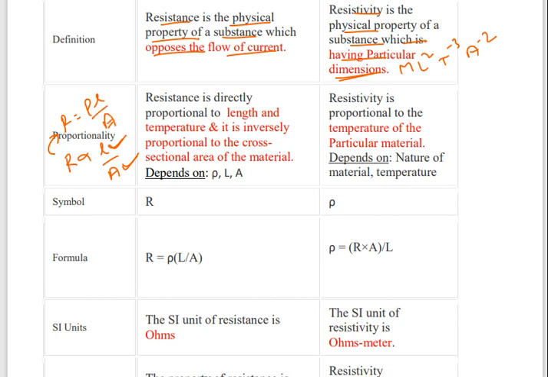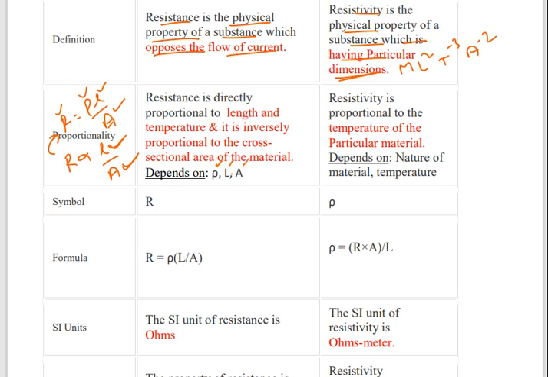R equals rho L by A. Based on this, problems will be given, so just remember this. R is the resistance, rho is the resistivity of the material, L is the length and A is the area of the cross section of the material. It depends on rho, L and A: resistivity, length and area, as per the formula we can understand.